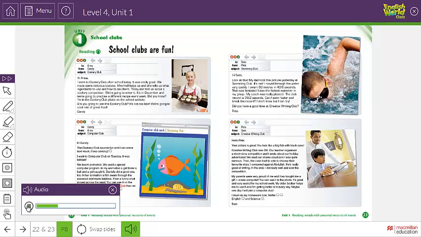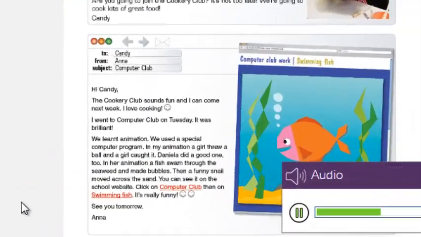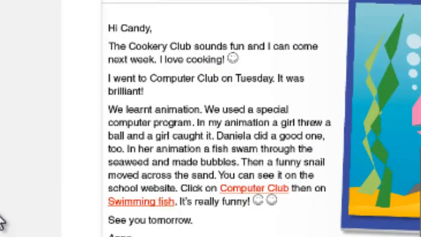Hi, Candy. The Cookery Club sounds fun, and I can come next week. I love cooking. I went to Computer Club on Tuesday. It was brilliant. We learnt about animation. We used a special computer program. In my animation, a girl threw a ball and a girl caught it.